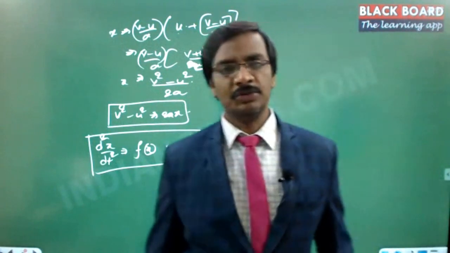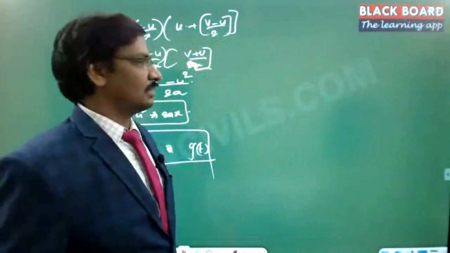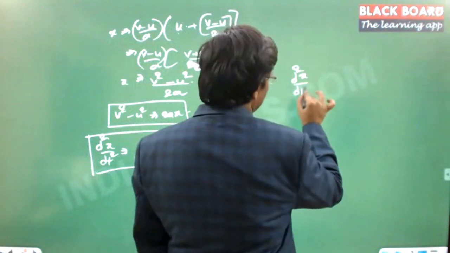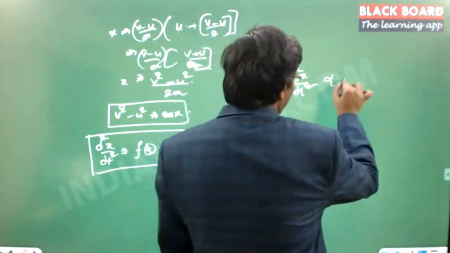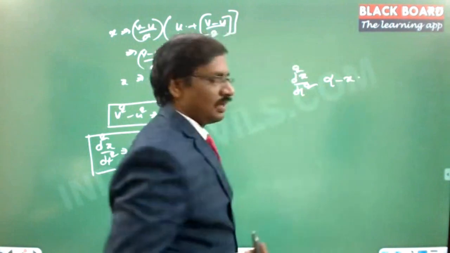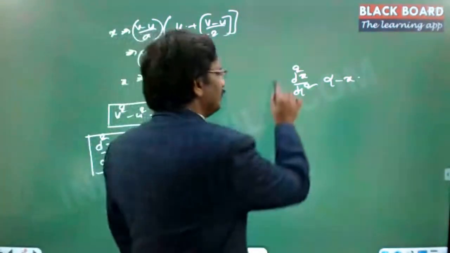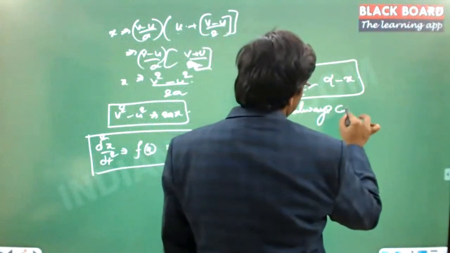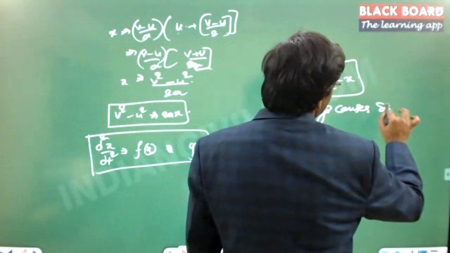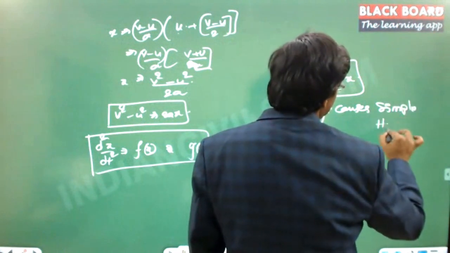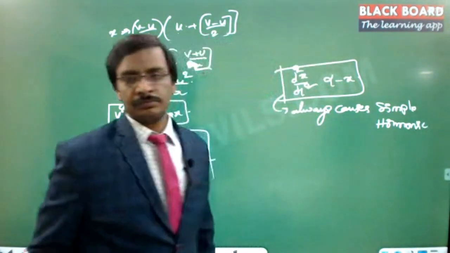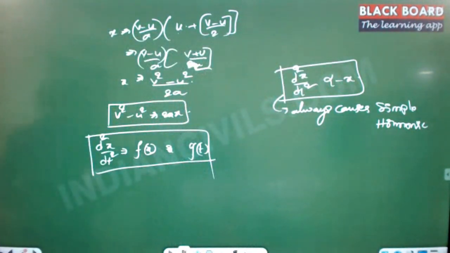And the simple harmonic motion, why we call that a linear motion or rectilinear motion is, in case d square x by dt square, which is equal to acceleration, is proportional to the displacement and is in the negative direction of the displacement, then this motion always causes simple harmonic motion.